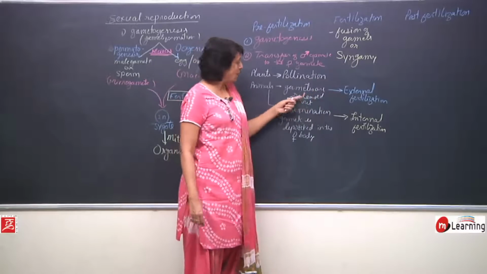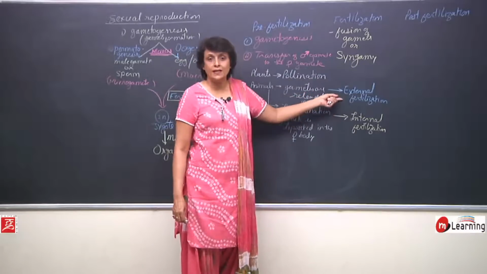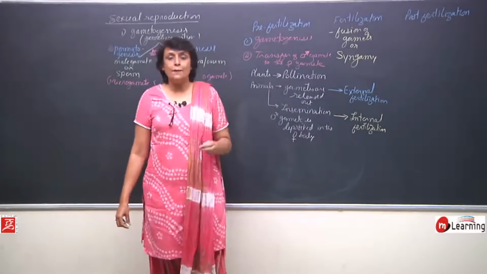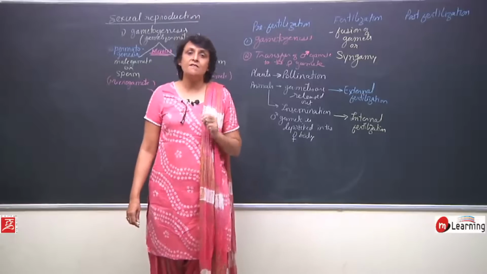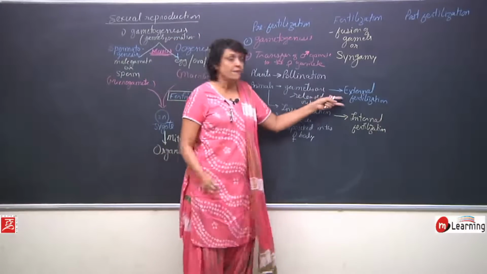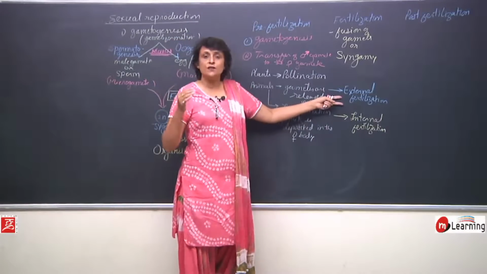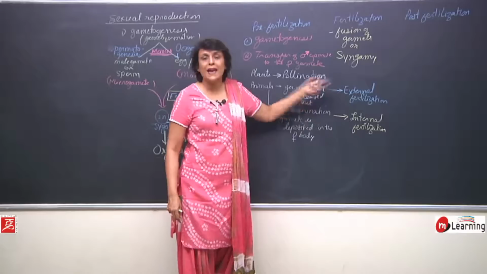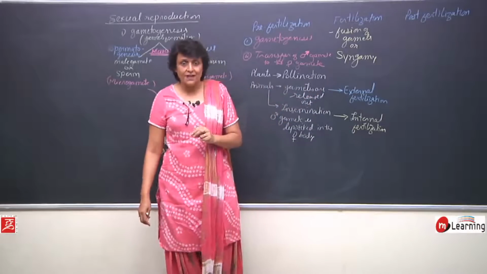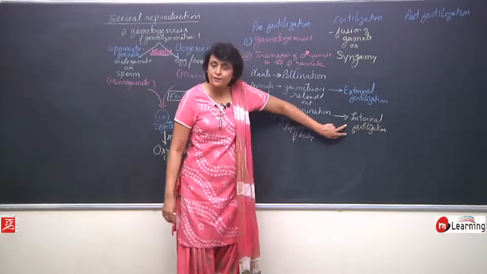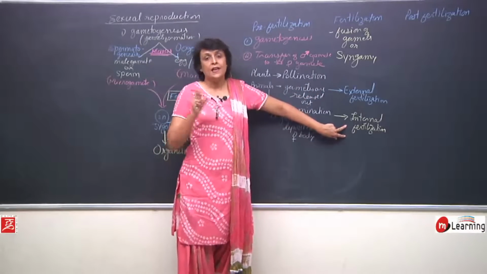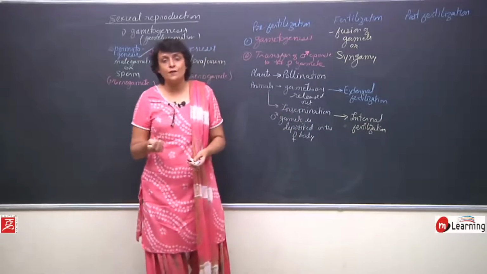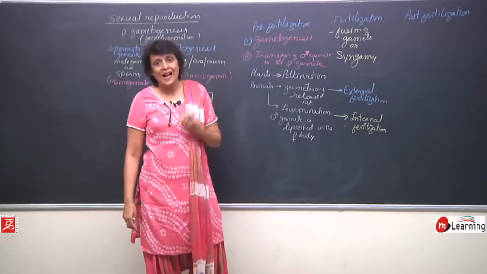that is why organisms which exhibit external fertilization produce a very high number of gametes. So that if millions and millions of gametes are produced and millions of zygotes are formed, at least a few will survive. Whereas in case of internal fertilization, even if the number of zygotes is less, the chances of survival of all of them is higher.